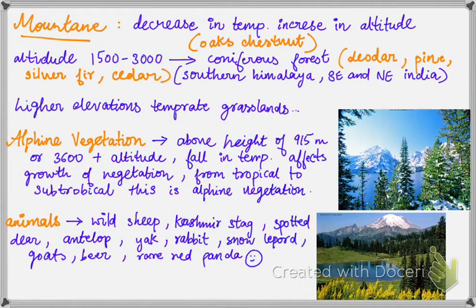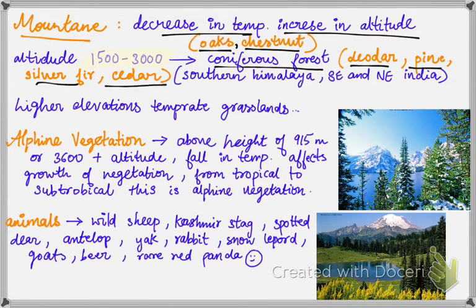When there is a decrease in temperature and an increase in altitude, the mountain type of forest is found. The main important trees here are oaks and chestnut. Altitudes from 1500 to 3000 give rise to coniferous forest, where the important trees are deodar, pine, silver fir and cedar. These are found in the southern Himalayas, and in southeastern and northeastern India. At still higher elevations, we find temperate grasslands.